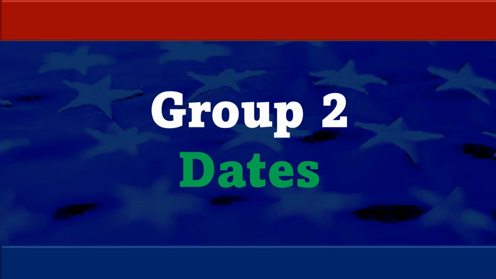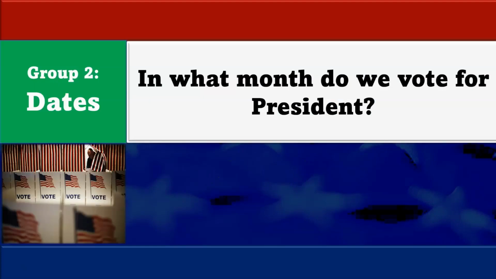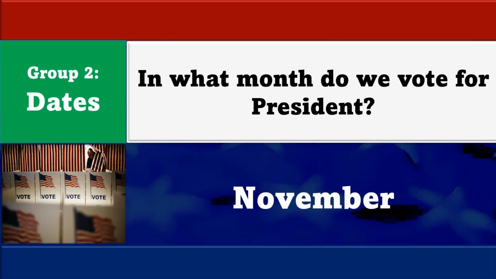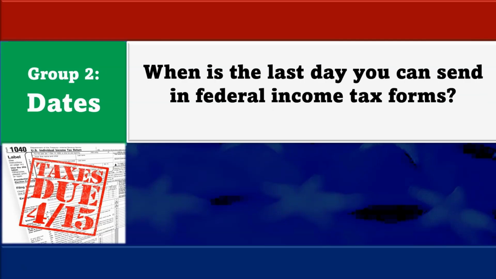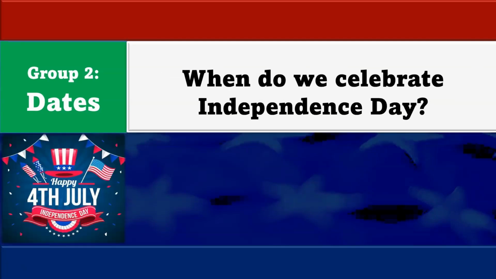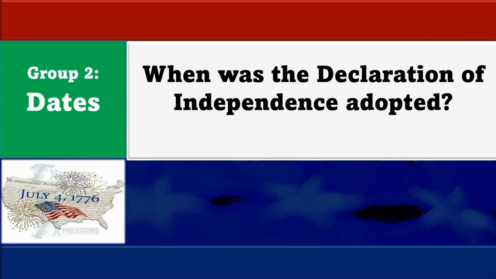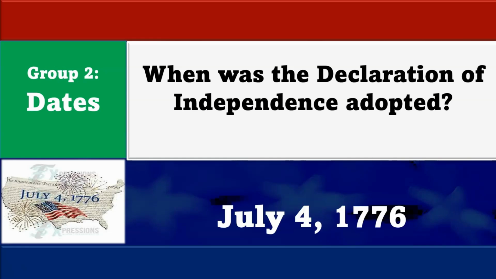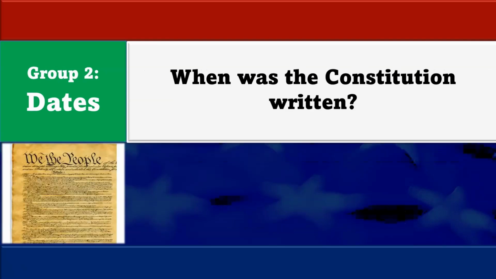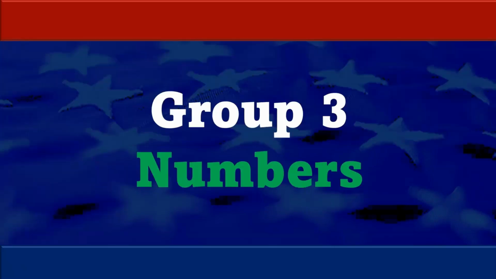Now let us move on to group number 2. This is dates, important dates in the United States. In what month do we vote for president? In the month of November. When is the last day you can send in federal income tax forms? On April 15th. When do we celebrate Independence Day? On July 4th. When was the Declaration of Independence adopted? July 4th, 1776. When was the Constitution written? In 1787.